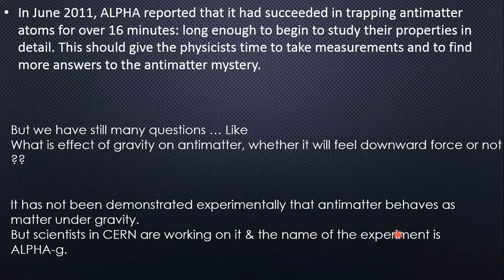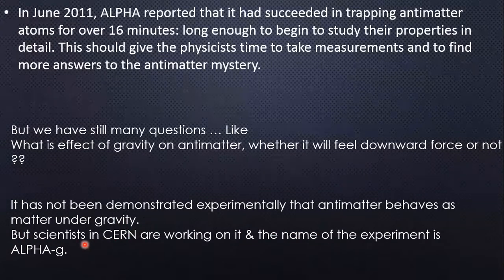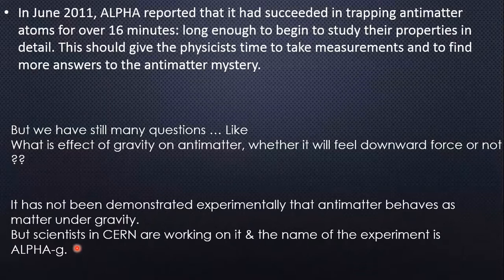Okay, so scientists at CERN are working on it, and the name of the experiment is AlphaG. In the AlphaG experiment at CERN, scientists are trying to find the effect of gravity on antimatter, and it is not that easy.